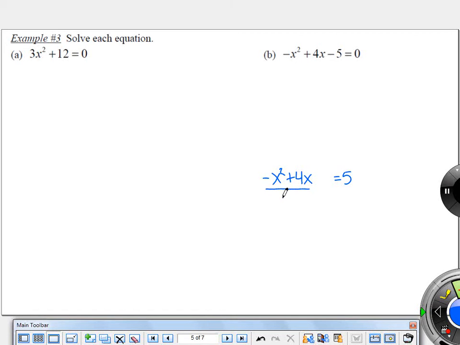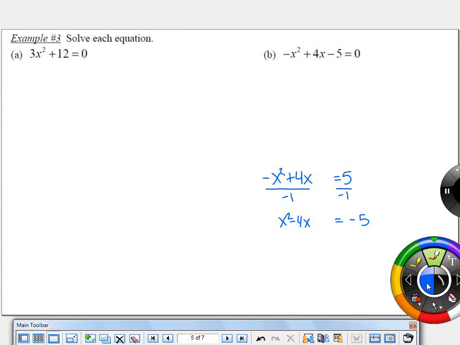Okay? What number would I add here to complete the square? Ashley? Good, 4. Okay, remember you take the middle term with our b value, our 4 there, divide it by 2, which would be 2, and then square it, so I want to add 4. And whatever amount I add to one side, I add to the other side as well. So this will give me x minus 2 squared. This will give me negative 1.